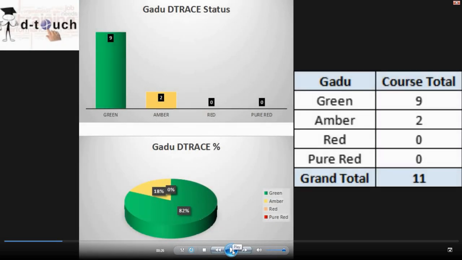This is about Gadu Center's report. Green we have 9, amber we have 2, red and pure red are 0. So in total we have 11 students who are learning from Gadu. We are feeling really great to see the activeness of Gadu. Even in the last version, Gadu had a very good active position in DTouch. So we would like to appreciate the Gadu resources for this.